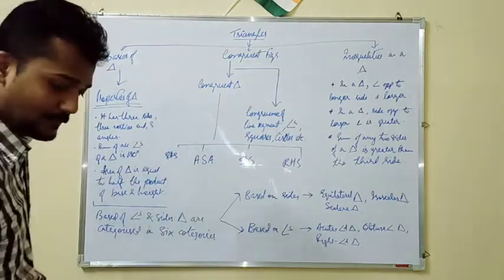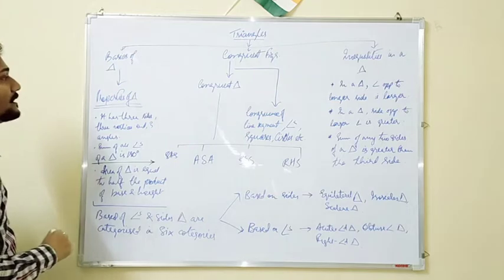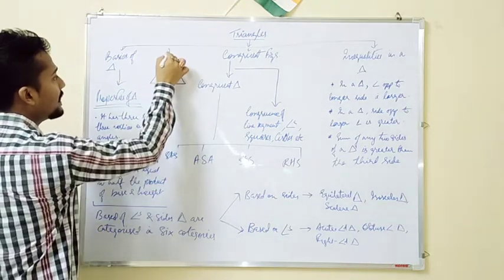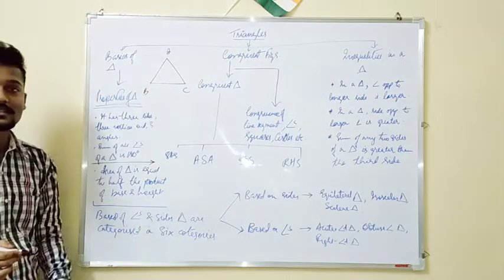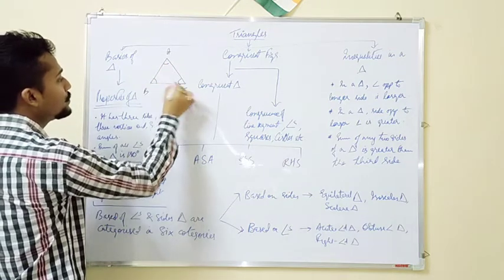Now the sum of all the angles of a triangle is 180 degree. That means if I take A, B, C as a triangle, and here how many angles are there? 1, 2, 3.